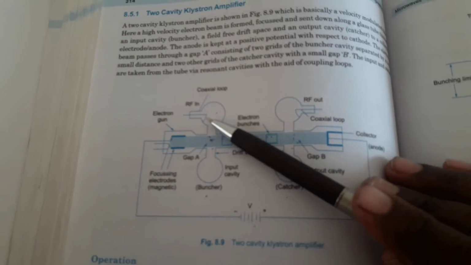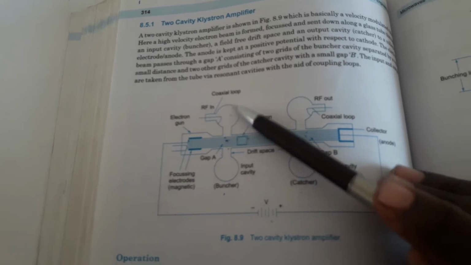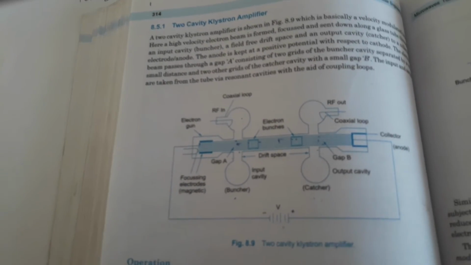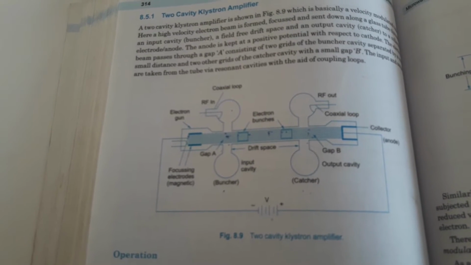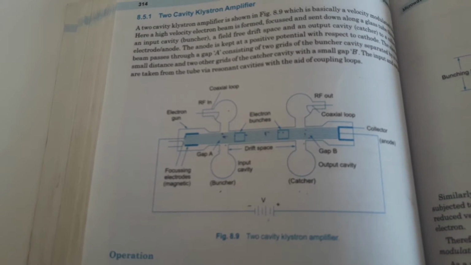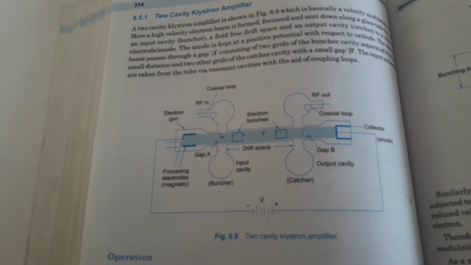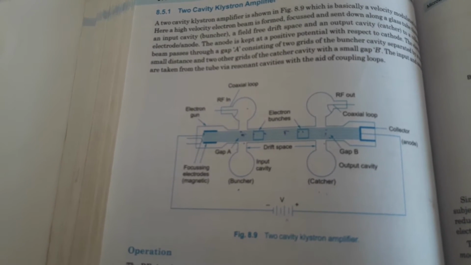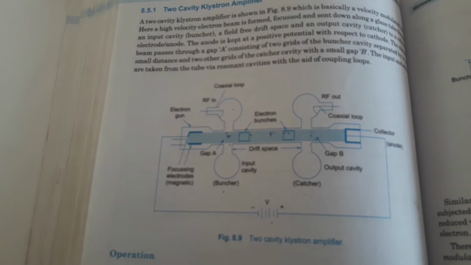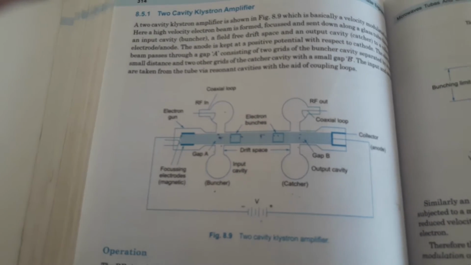Now whatever signal we want to amplify is given to the RF in. Through this RF input, an AC signal is given, which is applied to gap A. Whenever there is a positive voltage across gap A, the electron's speed is increased. Whenever there is zero voltage across gap A, the speed is constant, and whenever there is a negative voltage across gap A, the speed is less.